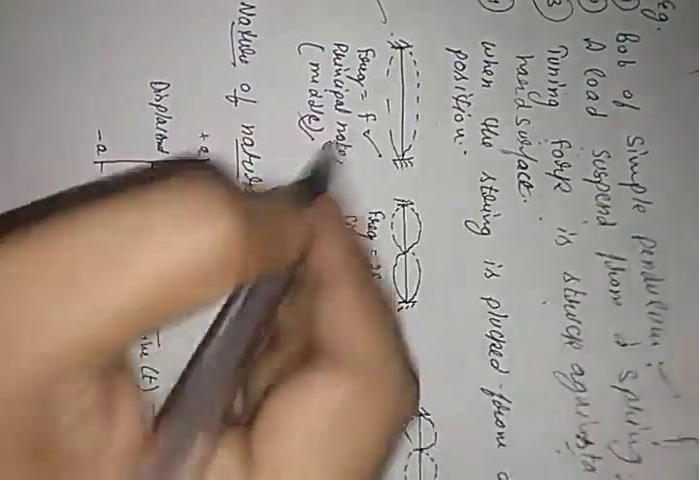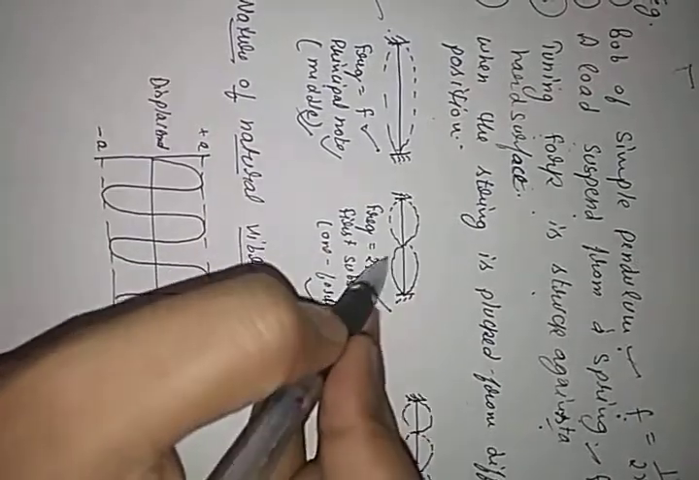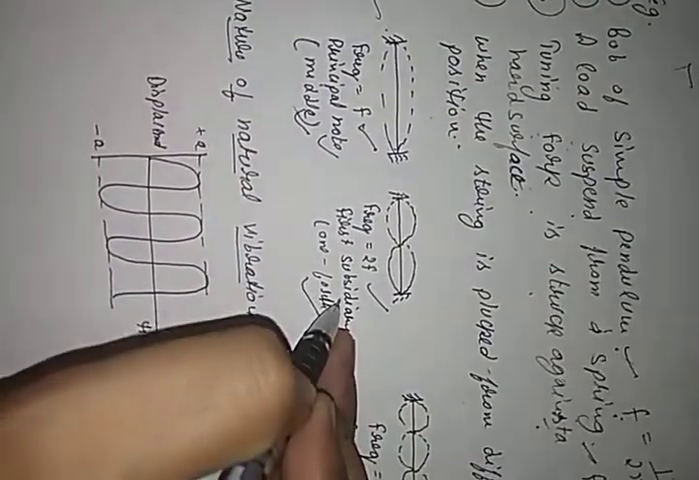The second case is when the string is plucked at 1/4 of the total length. The frequency they calculated is 2f, two loops are formed, and this situation is called the first subsidiary. In the third case, when the string is plucked at 1/6 of the total length, three loops are formed and the frequency is 3f. This is called the second subsidiary. Clear? There are many more examples of natural vibrations.